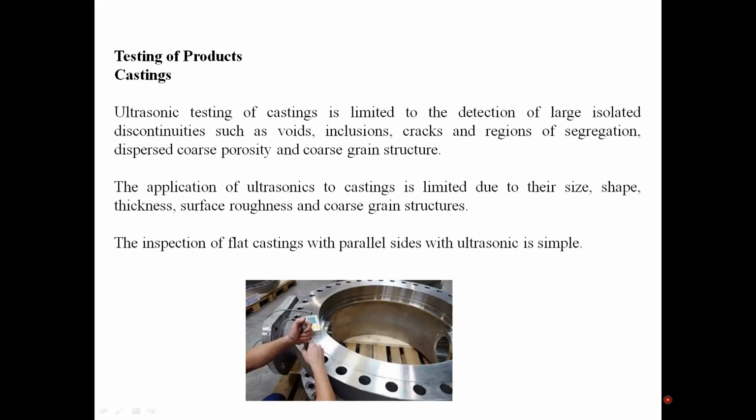The application of ultrasonics in castings is also limited due to size, because castings are very large and have more thickness. That is also one of the reasons for the limitation. Shape, thickness and surface roughness are also not good in the case of castings. And coarse grain structures: in castings we get coarse grain structures, which is also one of the reasons for the limited application of ultrasonics. We can inspect flat castings by using ultrasonics. If the complexity is more, then we go for other NDT tests.